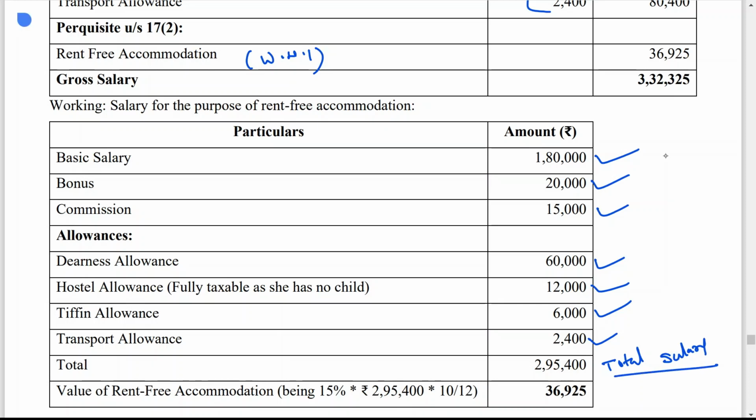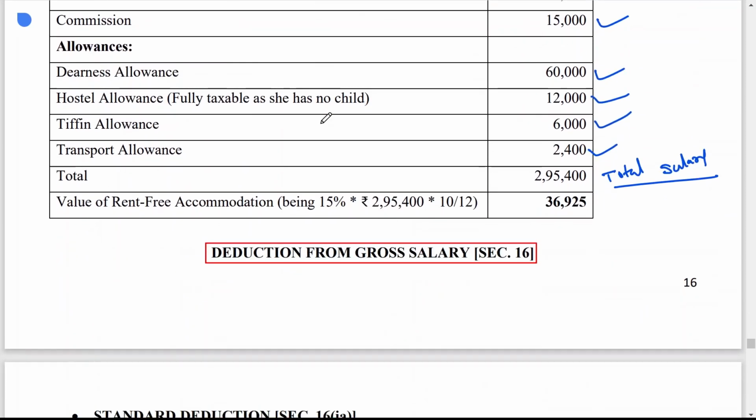So why are we doing it? How to find out the value of rent-free accommodation? As she is living in Kolkata, we have to take 15% of salary. Then 2,95,400, that is the value of total salary, you will get one answer. Then you have to multiply the answer by 10 divided by 12.